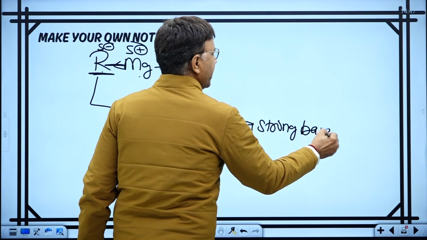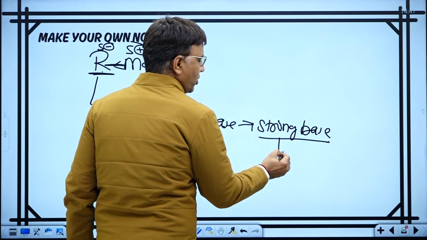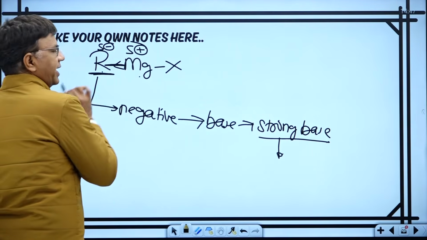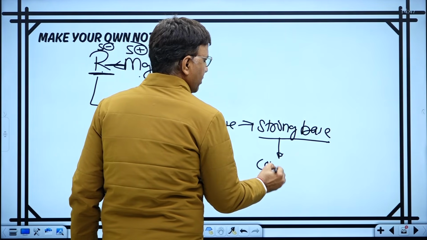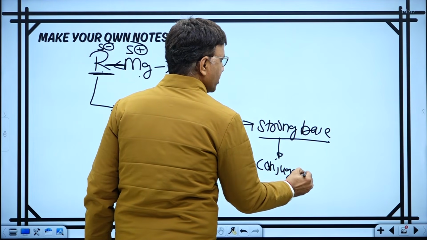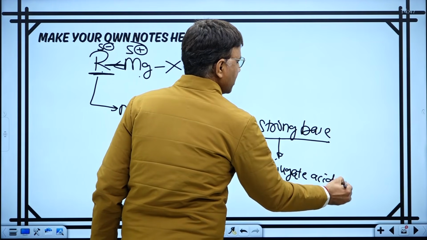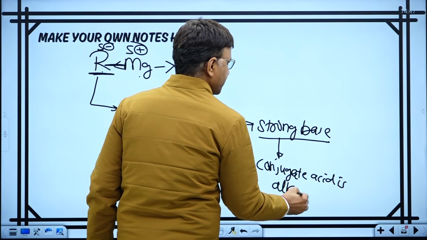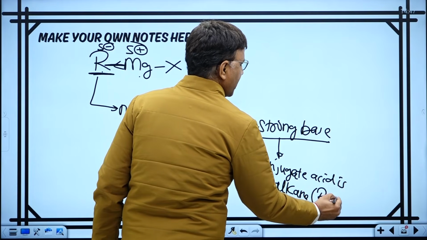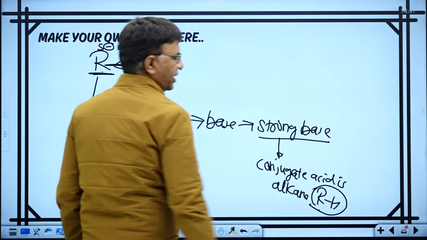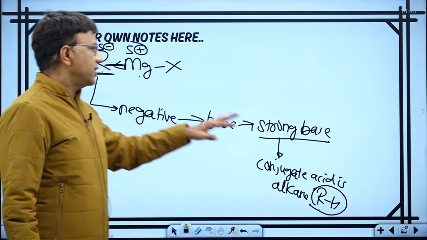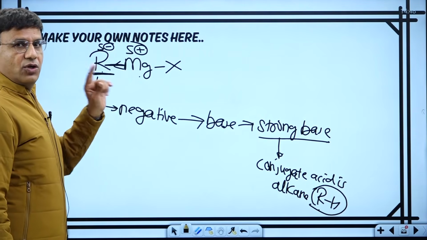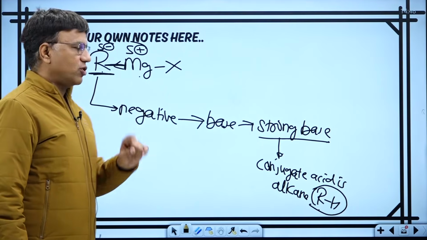Why is it a strong base? Because what is the conjugate acid? The conjugate acid is alkane, RH. Alkane is the weakest acid, therefore Grignard is a strong base. So first remember that Grignard is a strong base.